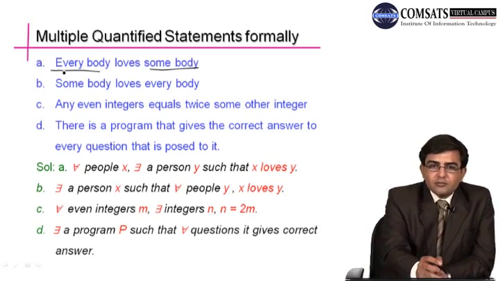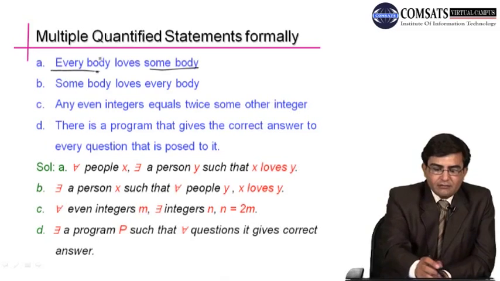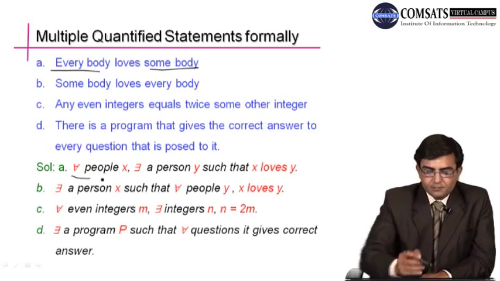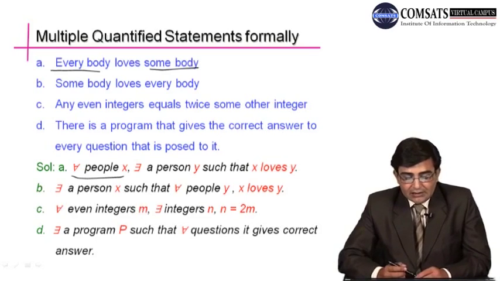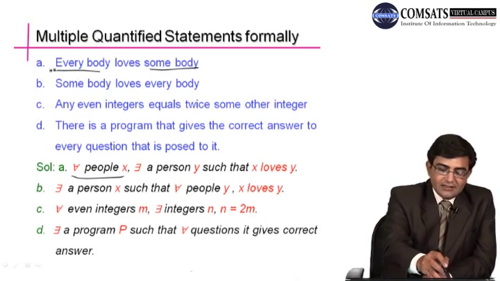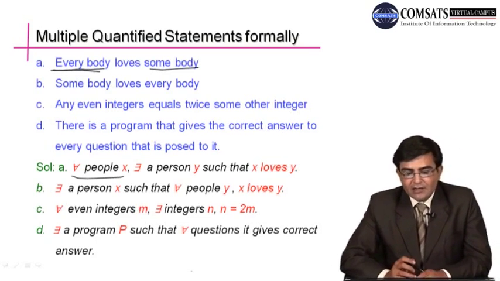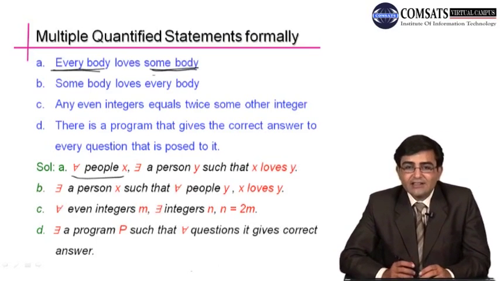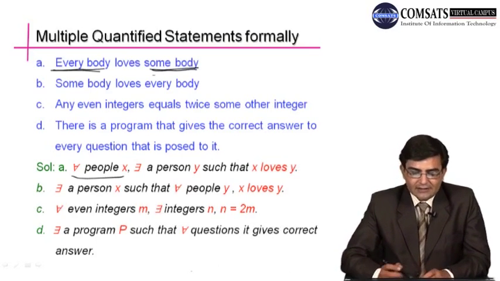Everybody, as I have told you, will be used in the sense of universal quantifiers. So we use for all people x. This gives us the translation of everybody. Now somebody will be used as there exists, or existential quantifiers.